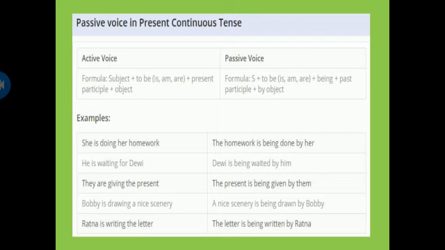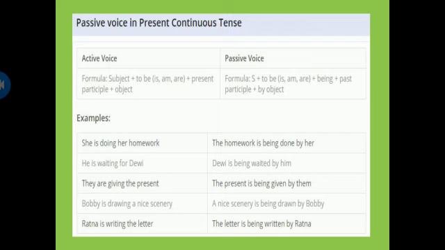Now here is the formula of changing active into passive voice. The active voice formula is subject plus to be, meaning helping verb is, am, or are, plus present participle plus object. For example, she is doing her homework. He is waiting for Davy. They are giving the present. Bobby is drawing a nice scenery. Retina is writing the letter. In passive voice, the formula is subject plus to be.